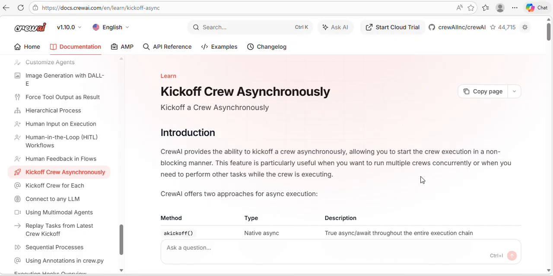This concept is important, everyone, in multiple use cases. In many scenarios, we are going to use this kind of technique for asynchronous execution. It means concurrent execution. We are going to execute this kickoff crew asynchronously.